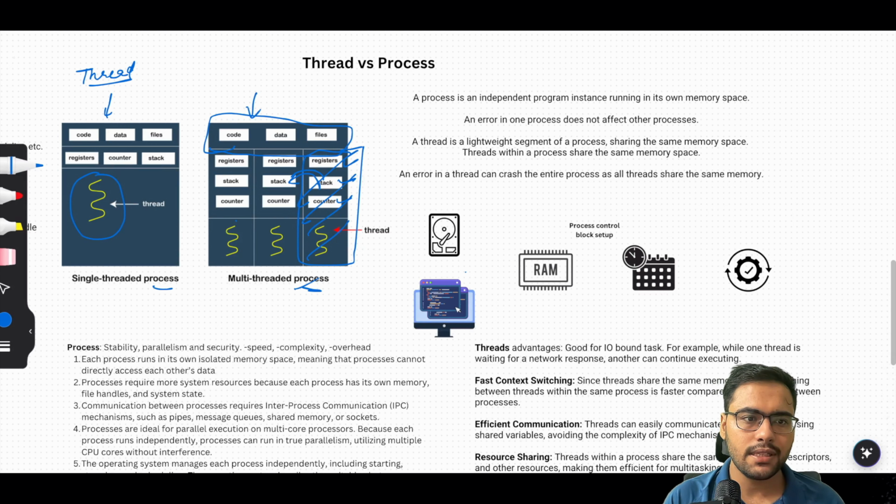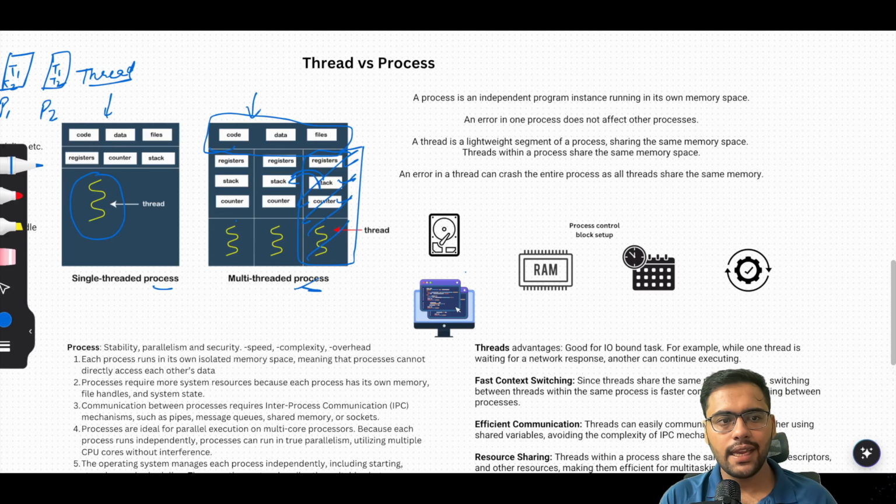This is one process P1, and this is a second process P2. Now they might have 2 threads, T1 and T2 here, and here also T1 and T2. Now if T1 fails, then this process will fail, and it will not impact the other process, because these 2 processes have different address memory spaces, correct?